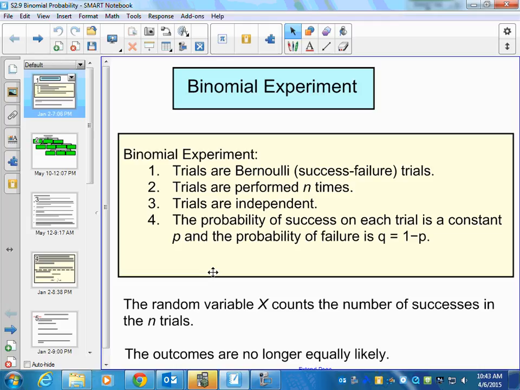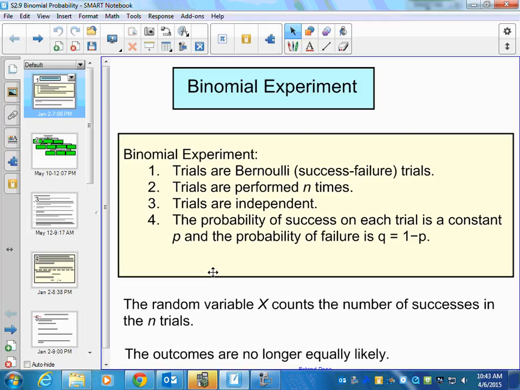Now, some other things have to be true in order for it to be a binomial as well. For example, the second item on the list says the trials are performed n times. What that means is you need to have a fixed number of trials. Examples of that would be, you're going to roll a die 5 times. You're going to flip a coin 10 times. You're going to draw 5 cards from the deck. It tells you a specific number of times that you're going to actually do something. So that's also what makes it binomial.